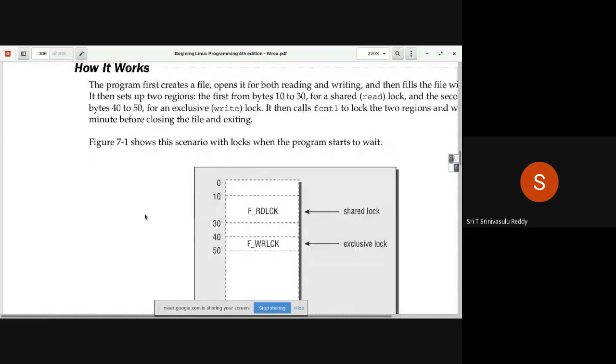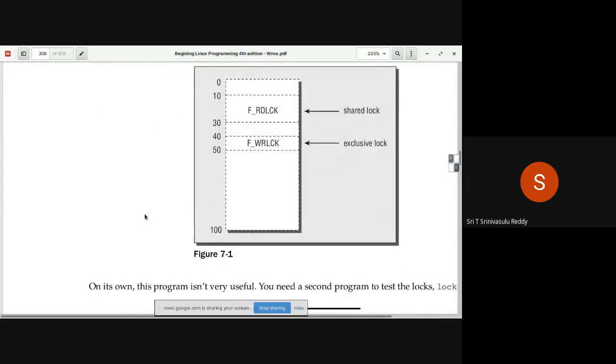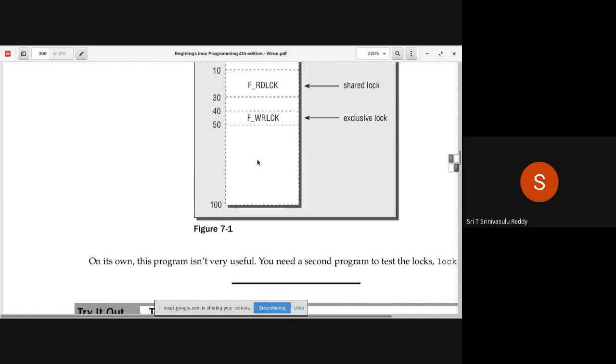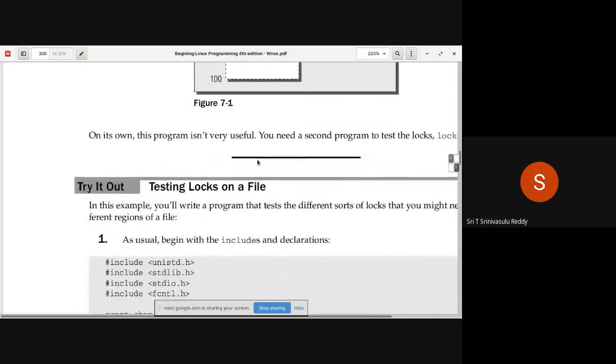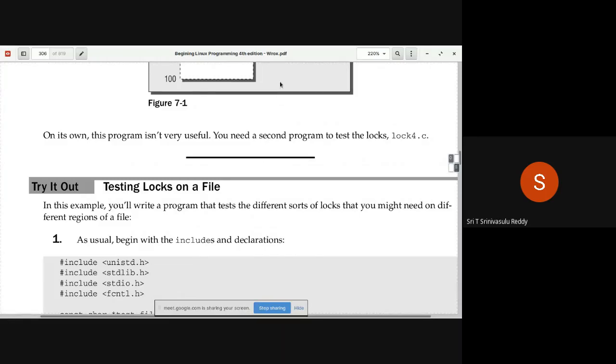Okay, so by running that particular program, this scenario is going to be created. So in this example, you will write... As you can see now, if you want to test that particular thing, you naturally have to run that program in the background. We must now write another program that will also try to acquire locks on the same file as a part of it.